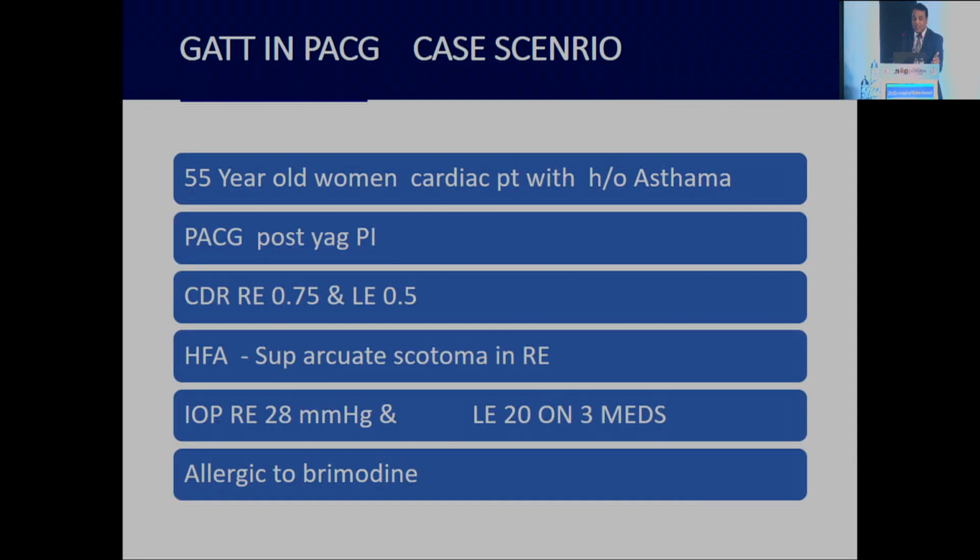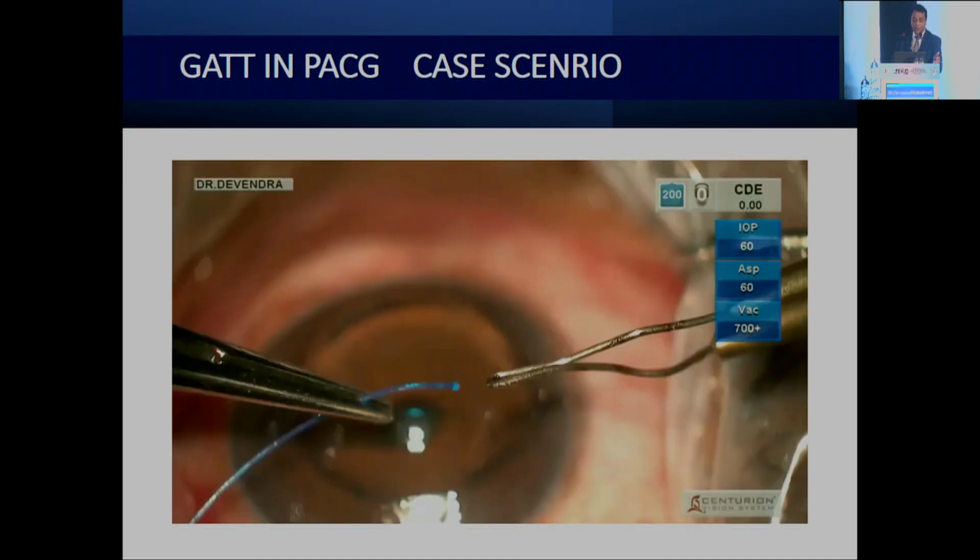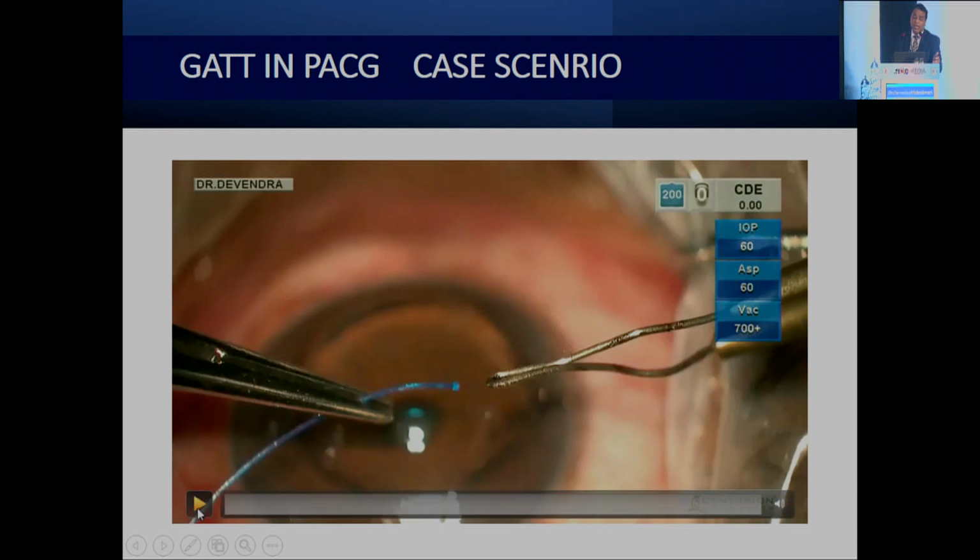Coming to this case scenario, this is a 55-year-old female, PACG, post PI, right eye with a 0.75 cup disc ratio and an arcuate scotoma. Definitely we need IOP control in the early teens. So we planned for phaco trab, but because of the young age, we want to do GATT in this case.